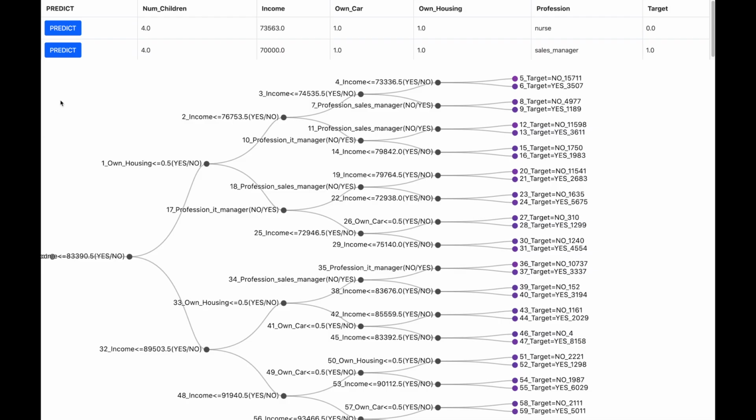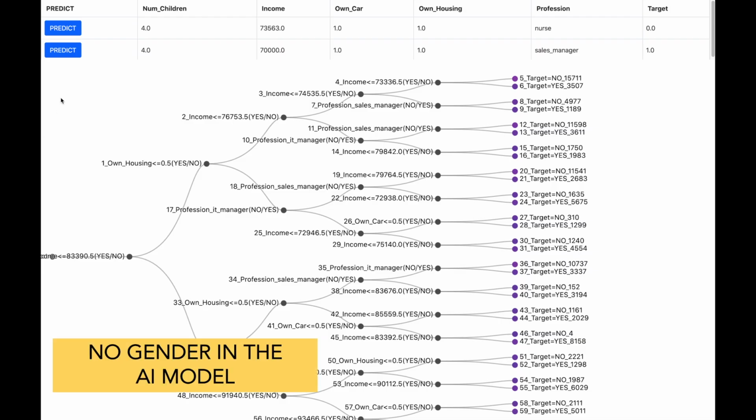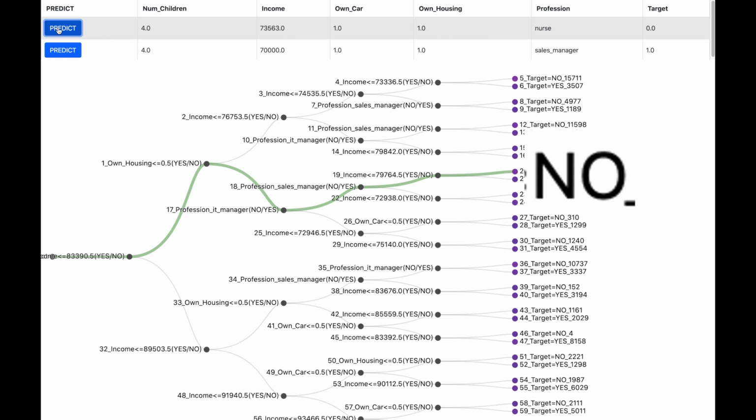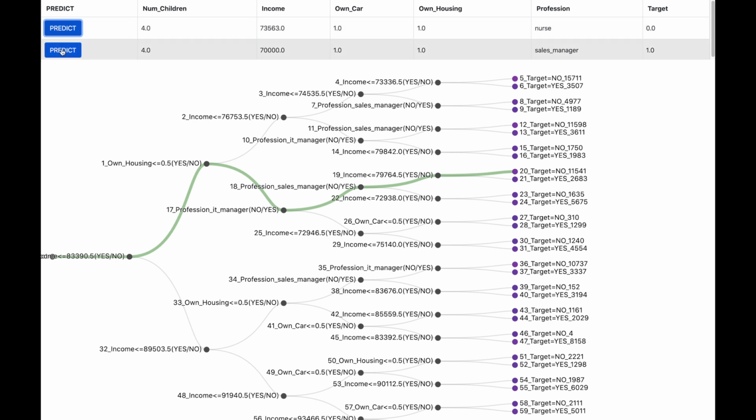So what could be the solution? We can try to remove the column gender itself from the data. And let us see if this helps. So here is the AI model without the gender. None of the nodes include any decision on gender. Let us see if this model is ethical or not. We can try to predict for the female applicant and we still see that the decision is no. We can try to predict for the male applicant and the decision is yes. So nothing has changed even when we remove the gender.